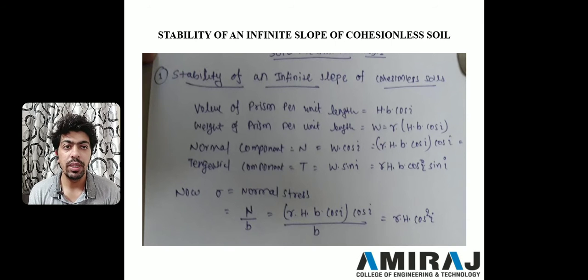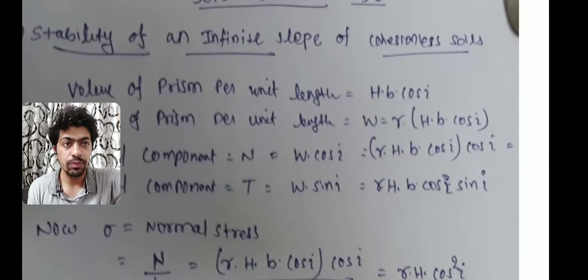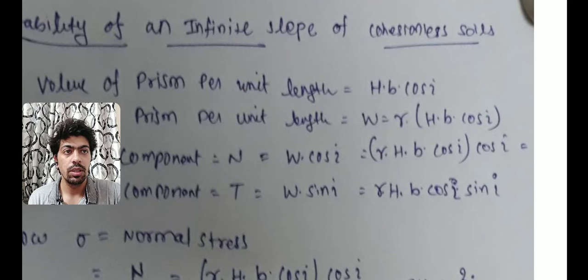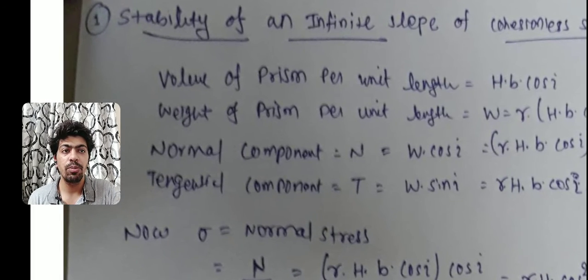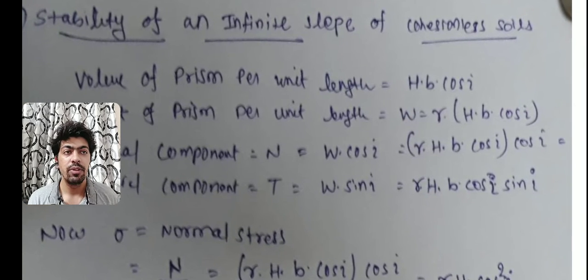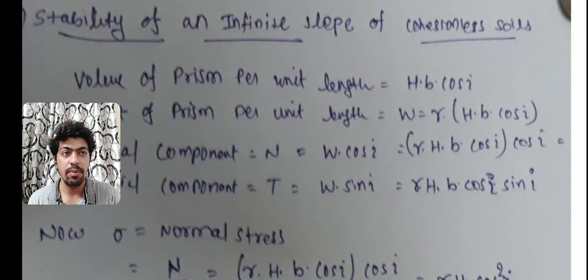Normal component would be W into cos I, and tangential component would be W into sin I. So putting these values, W is gamma into H into B into cos I. It will multiply with cos I, so equation would become gamma into H into B into cos square I. Same to same, you can see the tangential component would be W into sin I. We have value of W, so it is gamma into H into B into cos I into sin I.